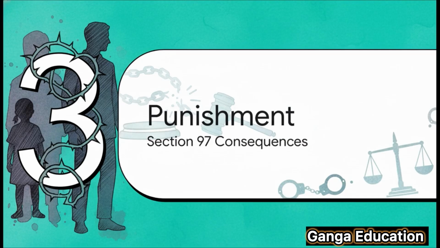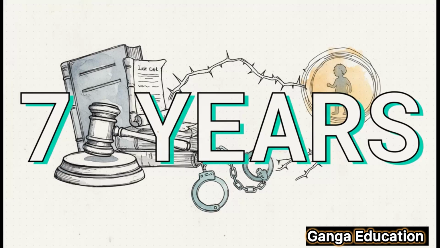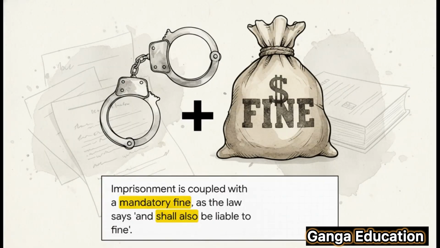So now that we understand the offense, let's see what punishment the BNS provides for this serious crime. What are the consequences? Under Section 97, a person found guilty can be sentenced to imprisonment for a term which may extend to 7 years. This can be either description, meaning simple or rigorous imprisonment, depending on the court's discretion. And in addition to imprisonment, the convicted person will also be liable to pay a fine. The bare act says, and shall also be liable to fine, which means the fine is mandatory, not optional.